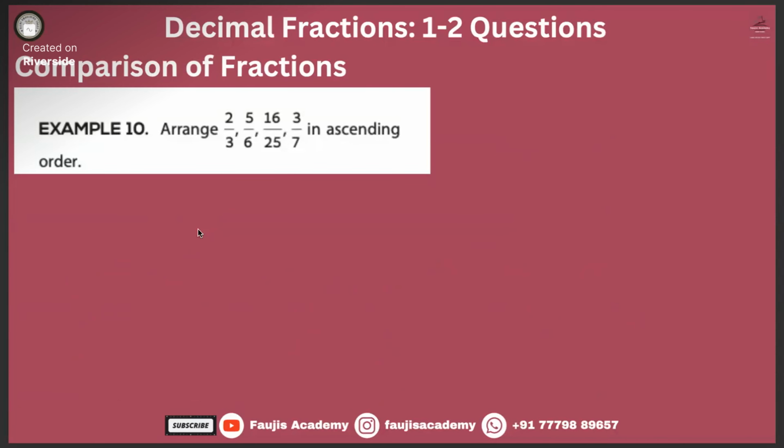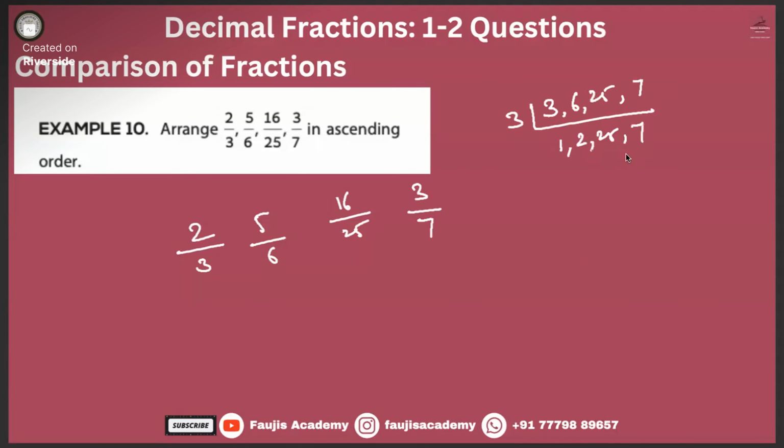Now let's try to solve this question. Find out the LCM of the denominators. Can we work out any further? No. So 150 into 7, 1050. 2 by 3 into 1050. 5 by 6 into 1050. 16 by 25 into 1050. 3 by 7 into 1050.